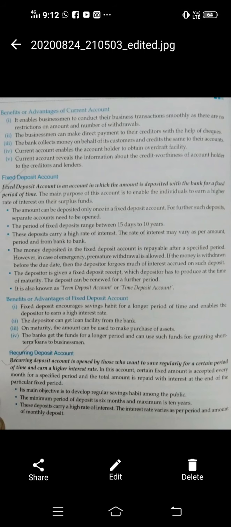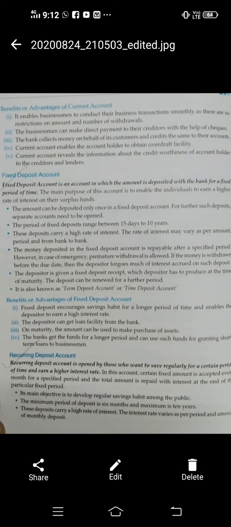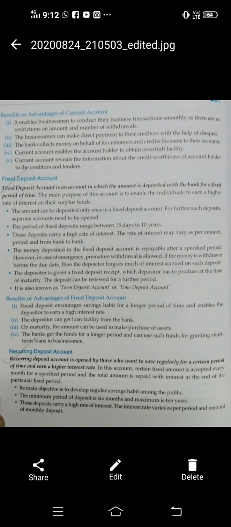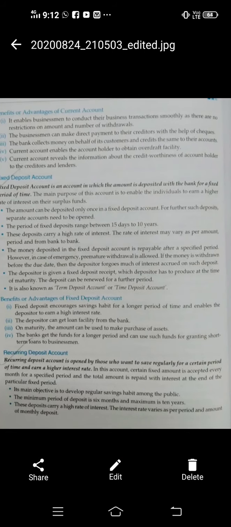First, the amount can be deposited only once in a fixed deposit account, means regularly you cannot deposit. Only one time you deposit, that is, suppose one time you deposited 50,000 rupees. So this is only a one time deposit. For any further such deposit, you have to open a separate account. Suppose you have made an FD of 50,000, then again if you want to make an FD of 50,000 or 1 lakh rupees, you have to open a separate account for this.